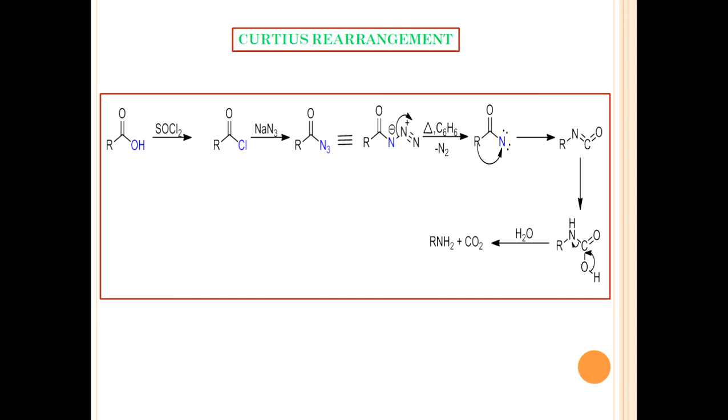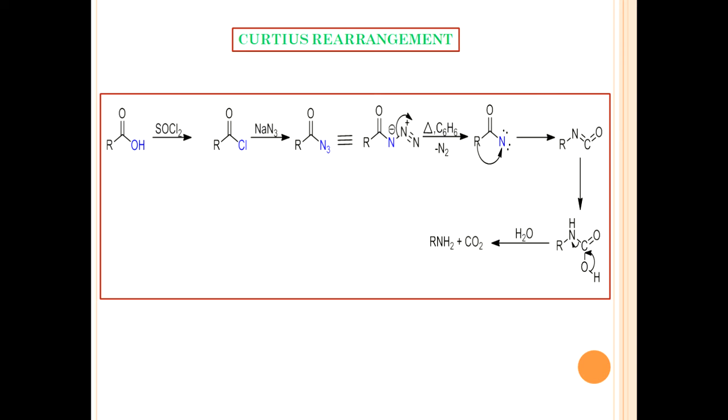On decomposition of acyl azide, elimination of nitrogen occurs. Then a 1,2 shift of the alkyl group in the nitrene intermediate gives the corresponding isocyanate. This isocyanate on hydrolysis gives a primary amine with one carbon less than the starting material.